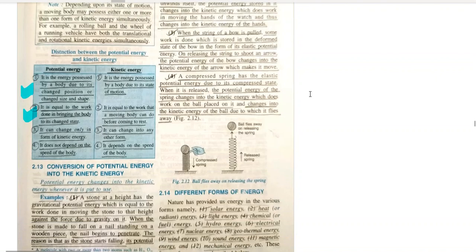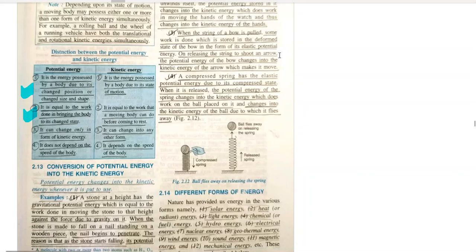When the string of the bow is pulled, I gave you an example about the bow. Some work is done which is stored in the deformed state of the bow in the form of elastic potential energy. On releasing the string to shoot the arrow, the potential energy of the bow changes into kinetic energy. So these are all examples of conversion of potential energy into kinetic energy. And the last one is about a compressed spring. If you compress a spring and release it, the potential energy stored in it changes into kinetic energy, which does work.